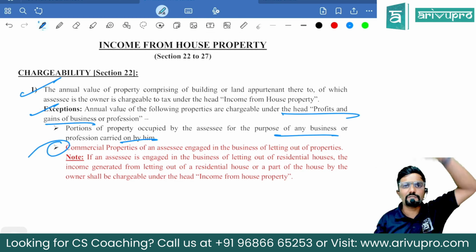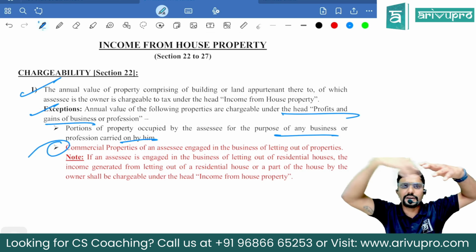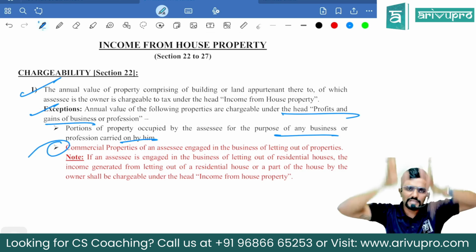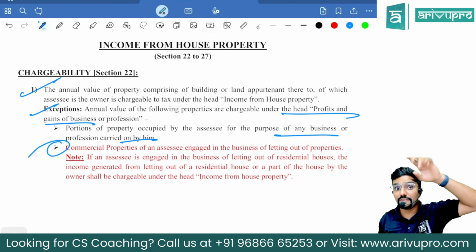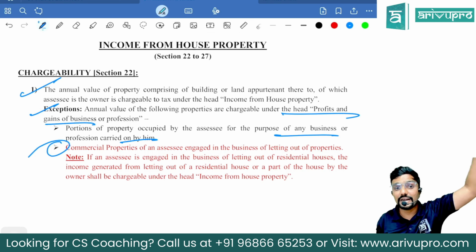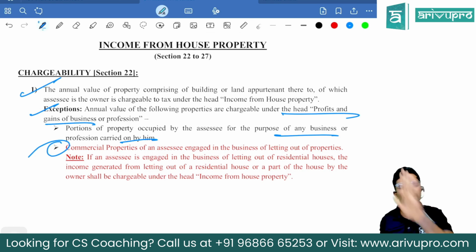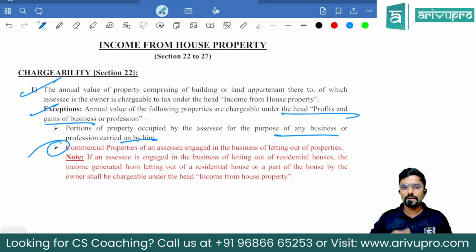Calculation is same, whatever format is there. We will take gross annual value, we will reduce the municipal tax paid, everything is same only. Even to calculate GAV, we have to consider municipal value, standard rent, fair rent, everything we have to take. Format is same, no change. I repeat, guys. If the assessee is in the business of letting out of the properties, 2R mark.